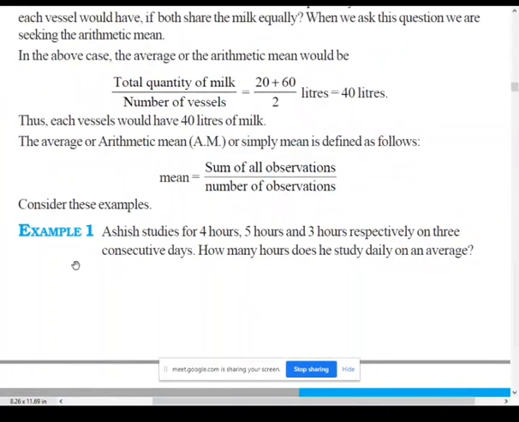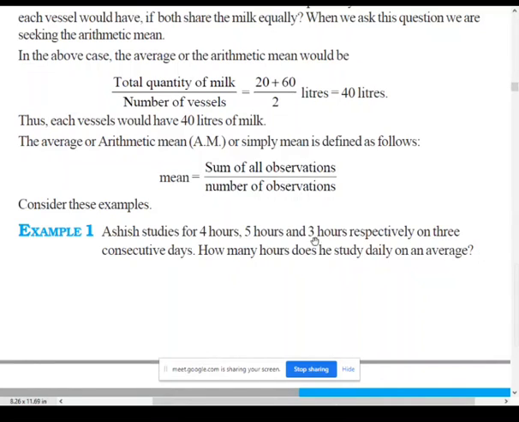Can you see example one? Is it visible? Ashish studies for 4 hours, 5 hours, and 3 hours respectively on 3 consecutive days. 3 consecutive days means continuous days. How many hours does he study daily on an average? On an average, how many hours will he be studying?